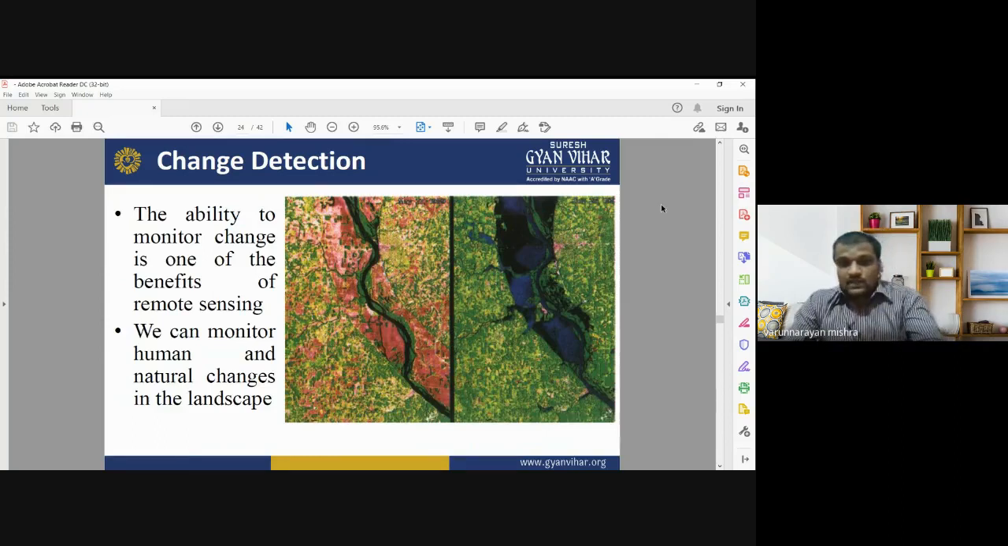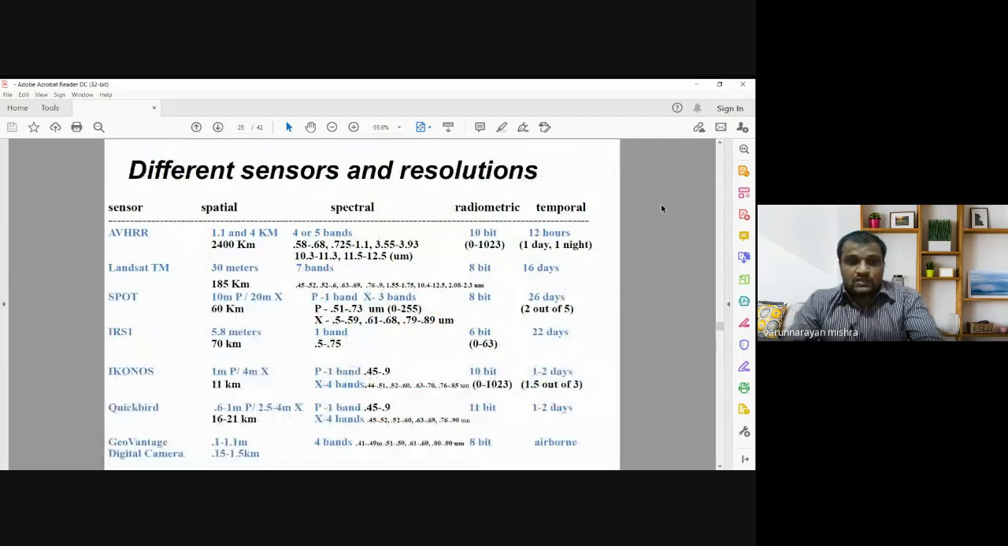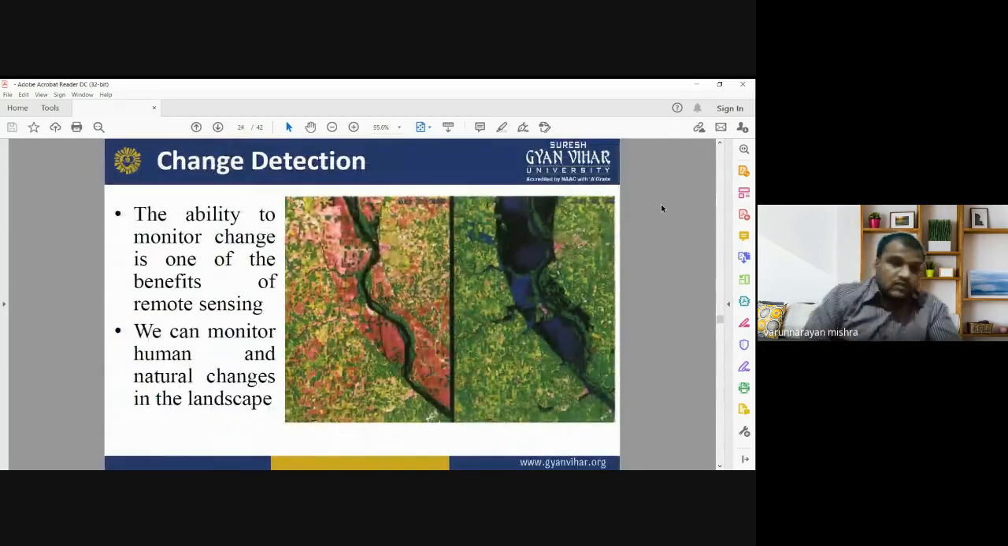So this is the way in which we can use temporal resolution for getting the information about the changes over the landscape over a period of 20, 30, 40, 50, or 60 years, whatever study period you want to study. For this kind of change detection studies, we need to have temporal resolution. Temporal resolution is the ability of a sensor to cover the same area at a particular time interval, after 10 days or 20 days or 30 days. That is known as temporal resolution.